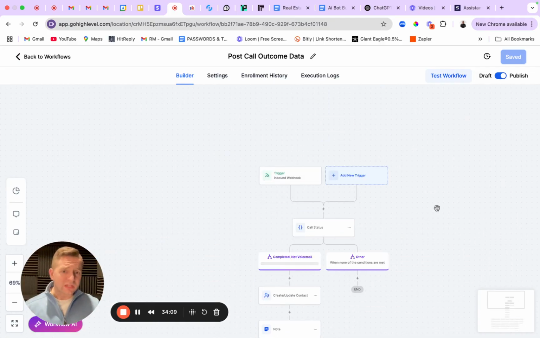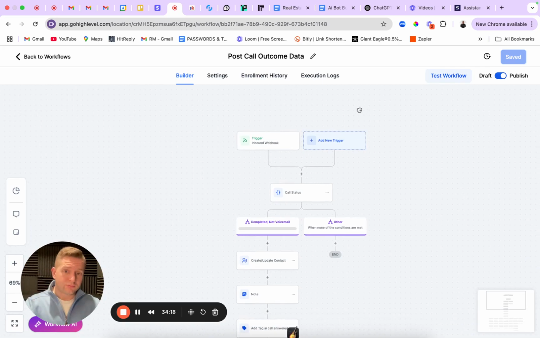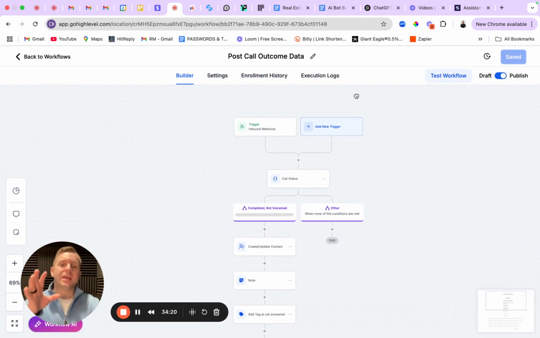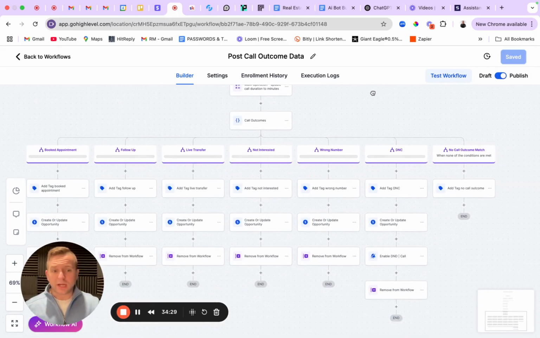Now, setting this up, I'm using basically just the transcript of the call, and then ChatGPT if you're looking for call summaries, and then also things like AI workflow functionalities within Go High Level. But overall, this is what this looks like, just so you can figure out exactly. You can pull a lot of different things out of the call.